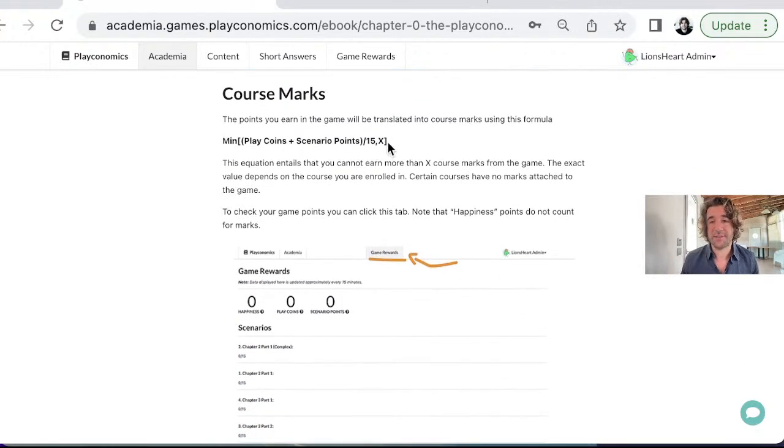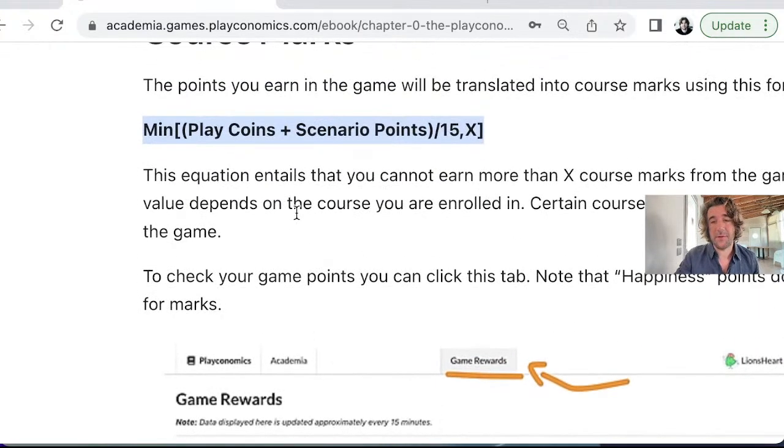Speaking of course marks, this is the formula that we're going to use, and you can see that I have an X here because the exact limit on the amount of marks that you can get from the game is set at your specific course. So a certain course might have no marks attached to the game, while another course may have, say, 30 marks attached to the game.